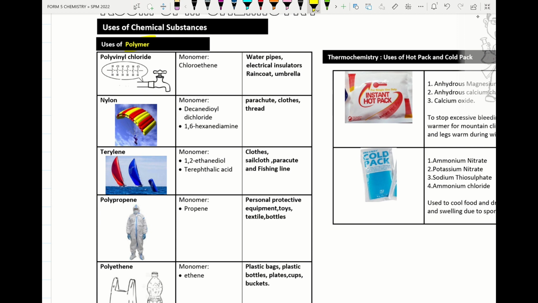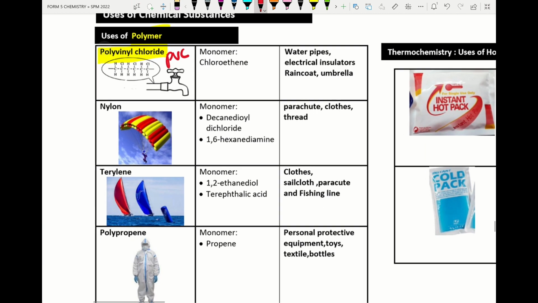Under polymer, all right, please remember PVC stands for polyvinyl chloride. The monomer name is chloroethene. How to draw the monomer? So we put the bonding up here, down here we put Cl, we put H here, H here. So this polyvinyl chloride is used to make water pipe, electrical insulator, raincoat, umbrella.